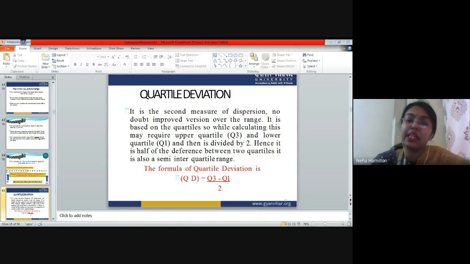But in practicality, we do not use them because they have various disadvantages, and standard deviation is a foolproof technique that we are going to learn. Okay. So next is called quartile deviation.